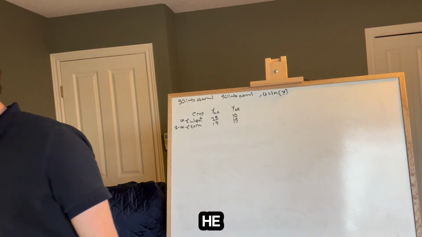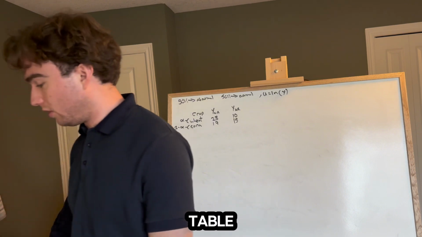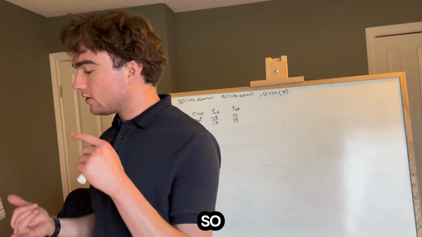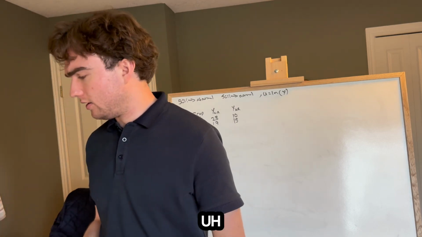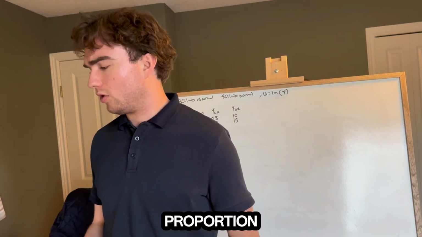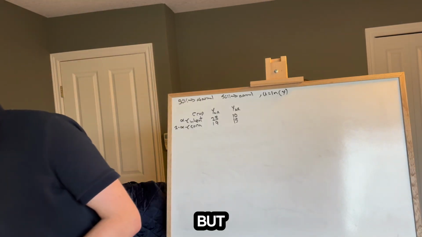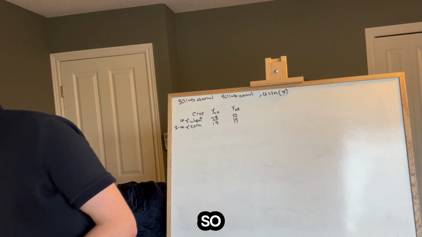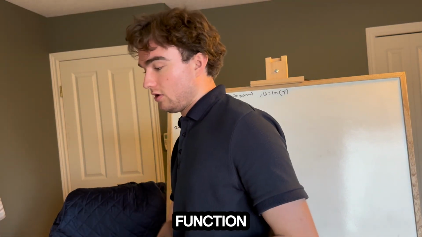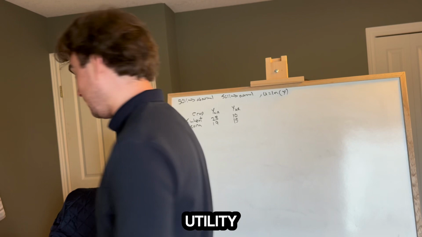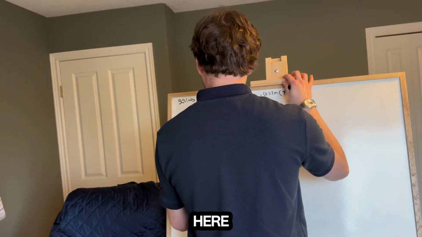He could have stopped the story right after the land proportion and then said, figure it out. But we've been given a lot. So our job now is to write down the farmer's objective function or his expected utility, okay? So let's run through what I'm going to do here.